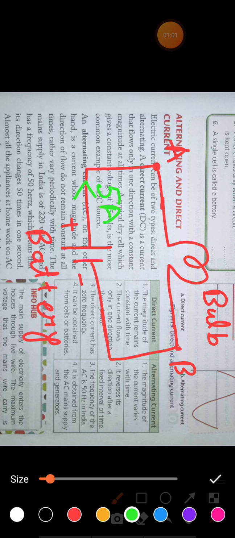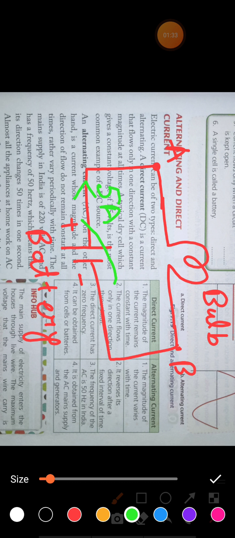So if 5 ampere current is flowing, that means this amount of current will always flow in this circuit. So the value of current will never change. If 5 ampere current is flowing now, after 1 hour the same 5 ampere current will flow. After one day the same 5 ampere current will flow. That means the value of current never changes unless you replace the battery, the source. So in DC, the value of current never changes.